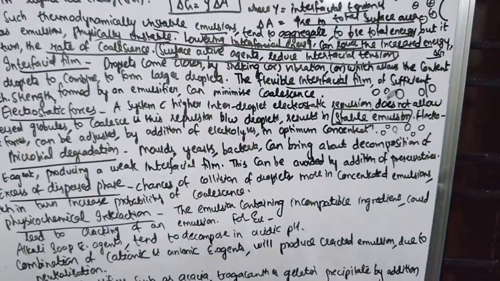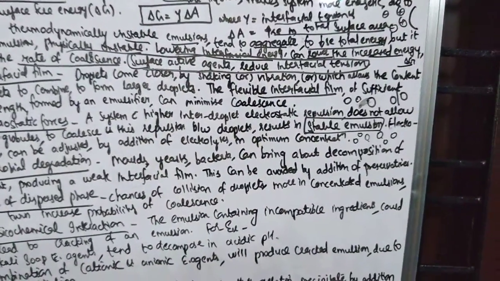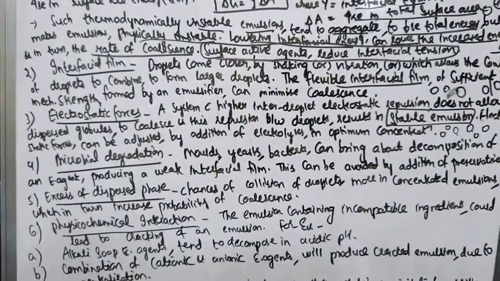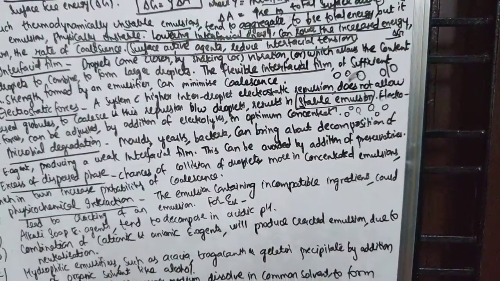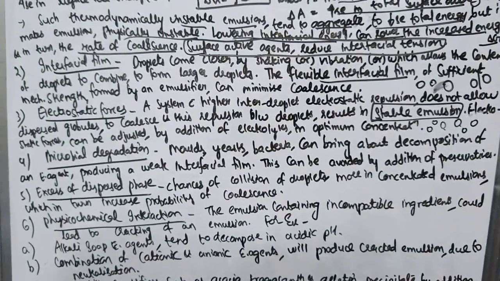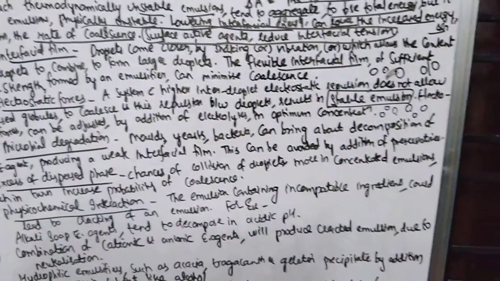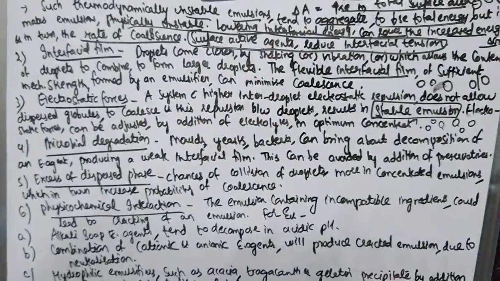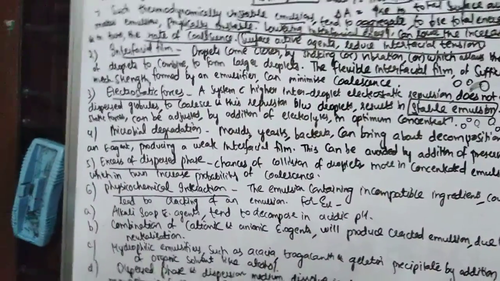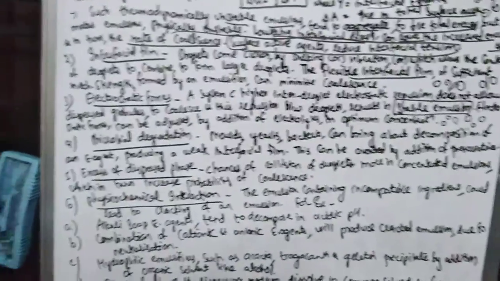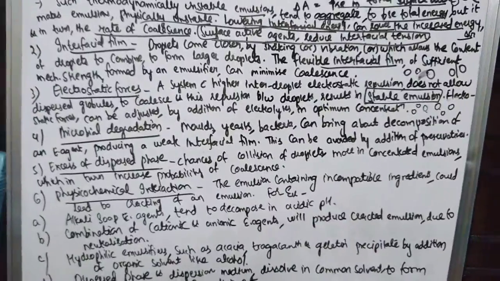So a system with higher interdroplet electrostatic repulsion does not allow the dispersed globules to coalesce, and this repulsion between droplets results in a stable emulsion. Then electrostatic forces can be adjusted by the addition of electrolytes in optimum concentration. So whenever you add electrolytes in optimum concentration, they will help maintain electrostatic forces at an optimum level, which in turn will cause repulsion between particles and thus results in stable emulsion.